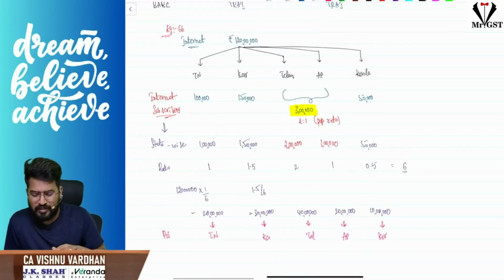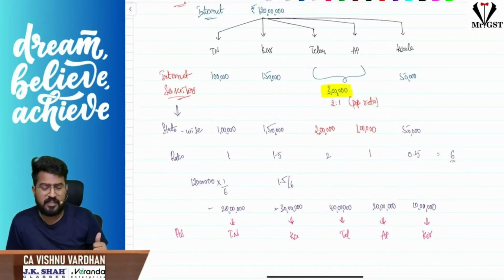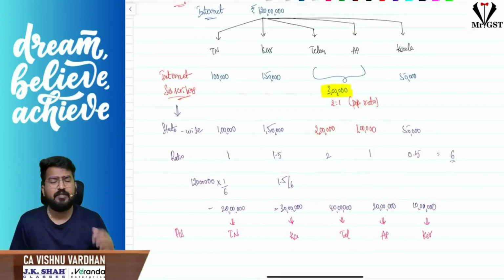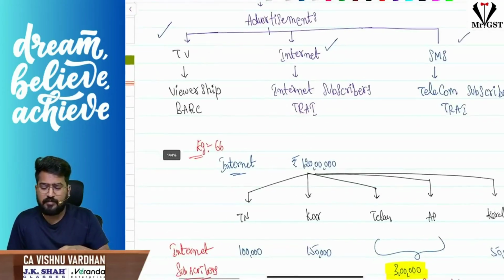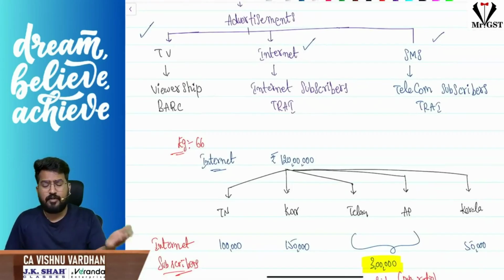That is how you do it even for telecom subscribers or even TV viewership. The only difference is that TV viewership is published by BARC, Broadcast Audience Research Council, internet subscribers are published by TRAI, and telecom subscribers are published by TRAI.